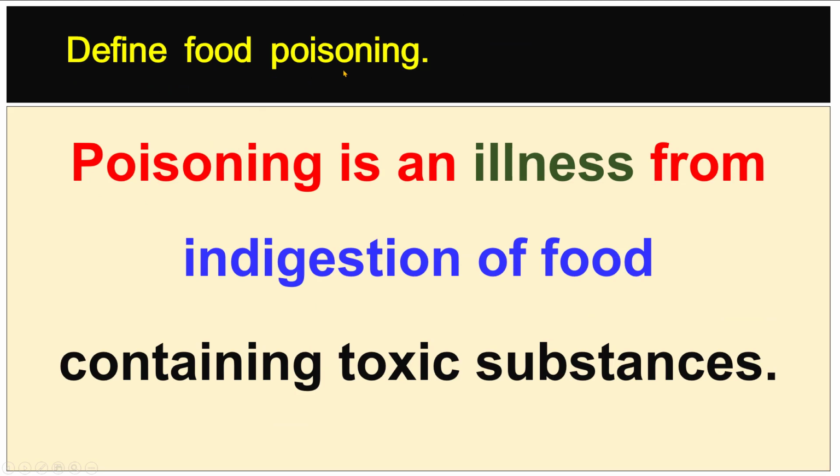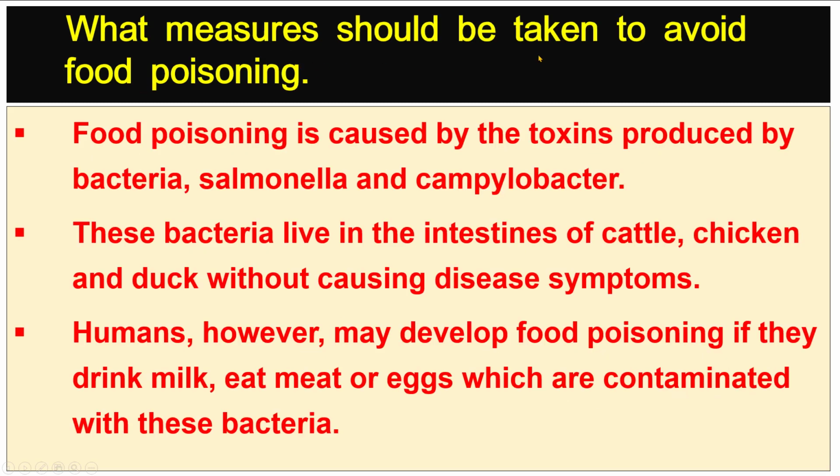Define food poisoning. Poisoning is an illness from ingestion of food containing toxic substances. What measures should be taken to avoid food poisoning? Food poisoning is caused by the toxins produced by bacteria, Salmonella and Campylobacter.